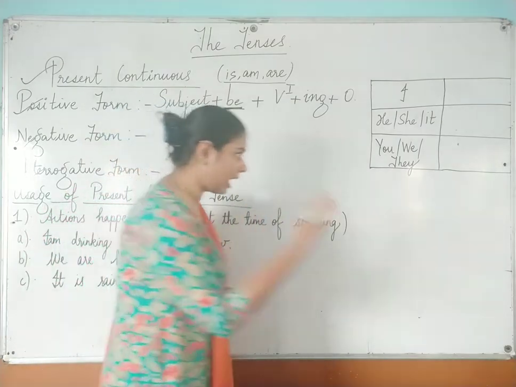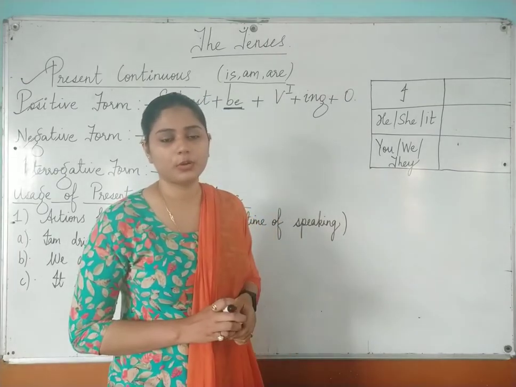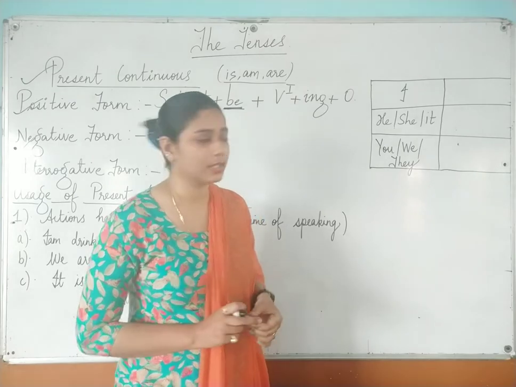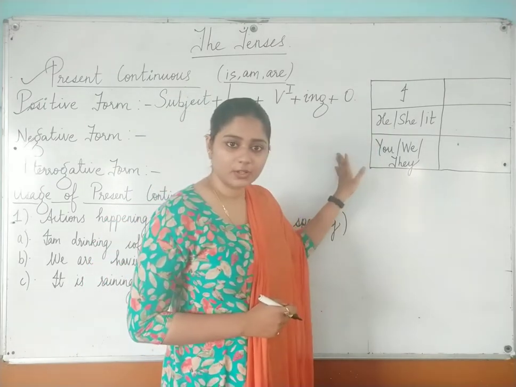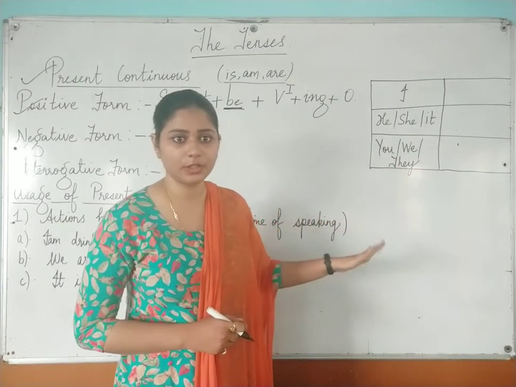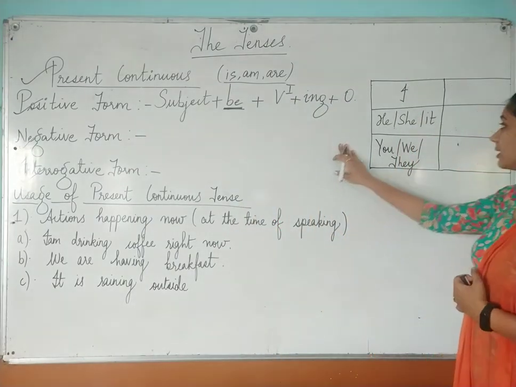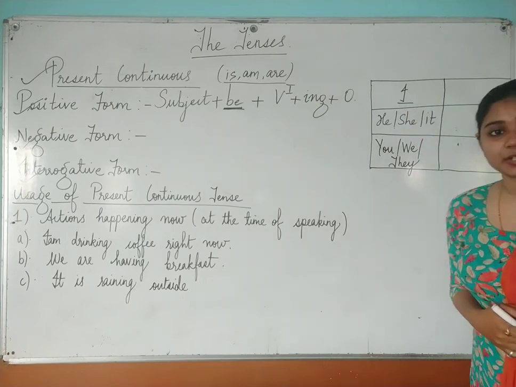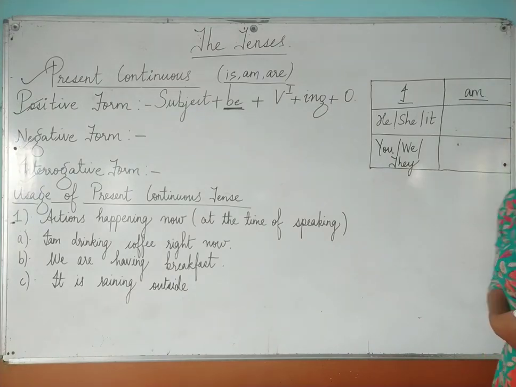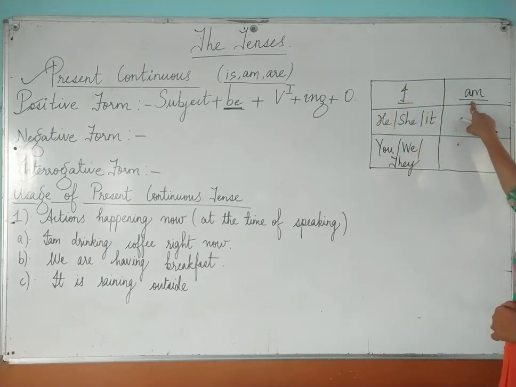Now we will move to another section. In the previous video I taught you about number of person, right? The subject verb agreement I taught you, right? That if my subject is singular, I will be using the singular verb. If my subject is plural, I will be using plural verb, right? That I have told you. So in that, if my subject is I, then with I I have to use the auxiliary verb am. Okay, present continuous tense, if my subject is I, I have to use am.